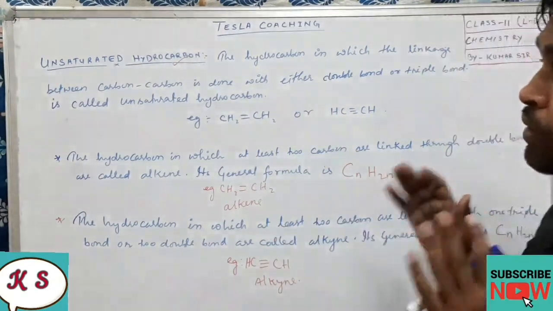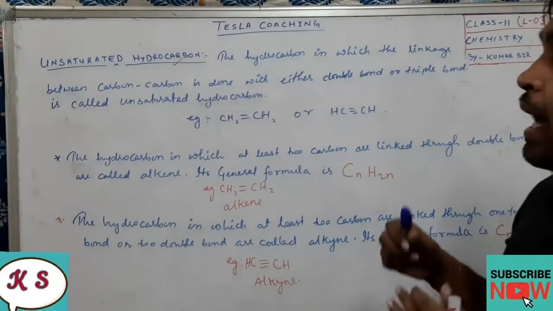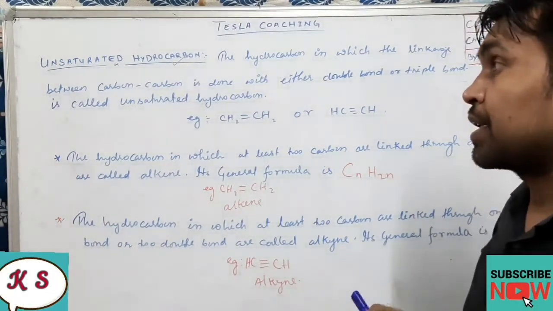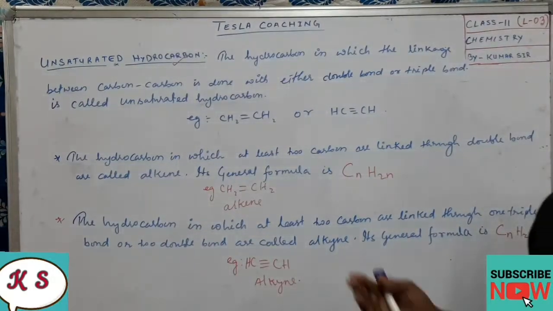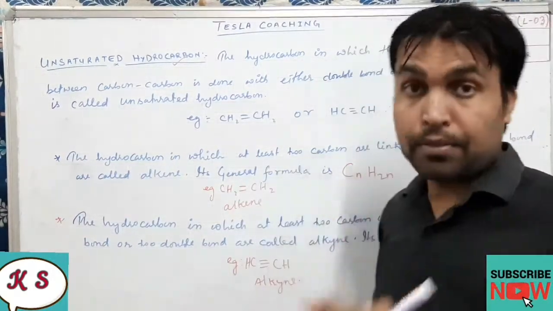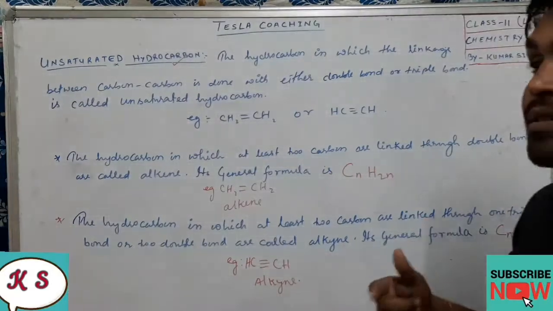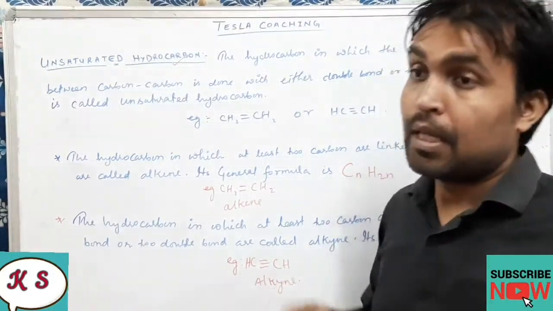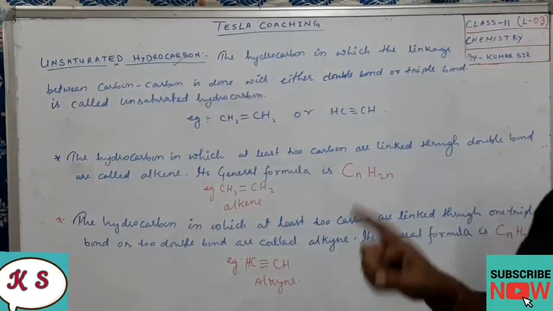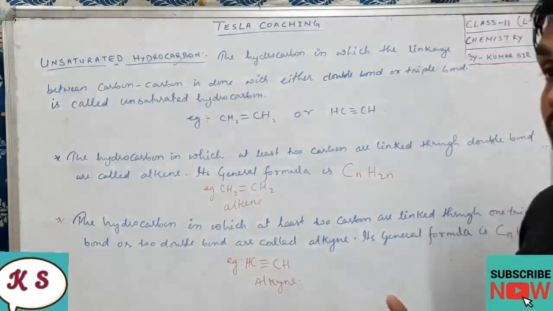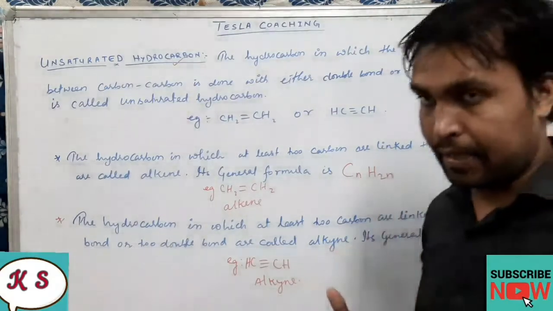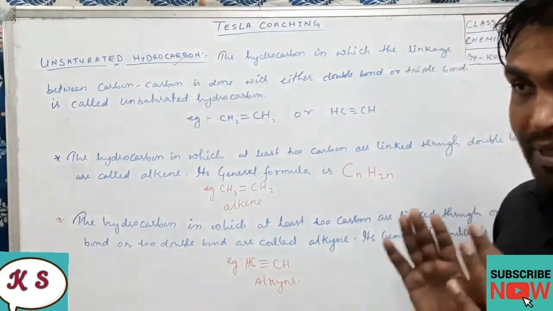And now we are going to study how to write the IUPAC name of these unsaturated hydrocarbons. When I say unsaturated hydrocarbon, automatically one thing should come to your mind. When sir is talking about unsaturated hydrocarbon, he is talking about alkene and alkyne. And saturated hydrocarbon means we are talking about alkane. Dear students, I hope it is clear.